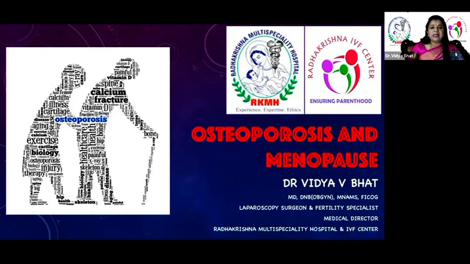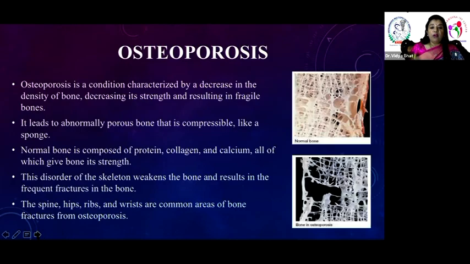So osteoporosis, when we say, it is calcium deficiency, and this happens more commonly in women. It is a condition characterized by decreased bone density. So what happens to a normal bone and what happens to an osteoporotic bone, we have to identify. And this, if not treated on time or if not taken care of, can lead to fractures, which is a dreaded thing.